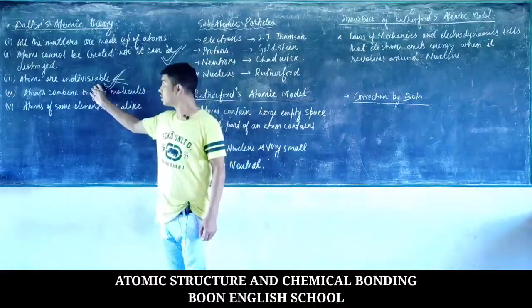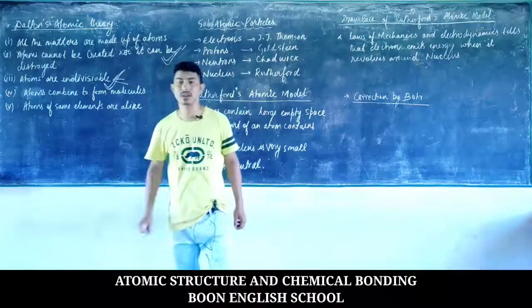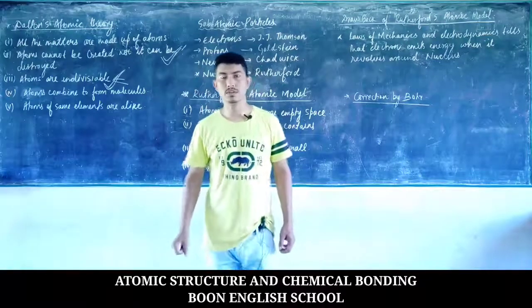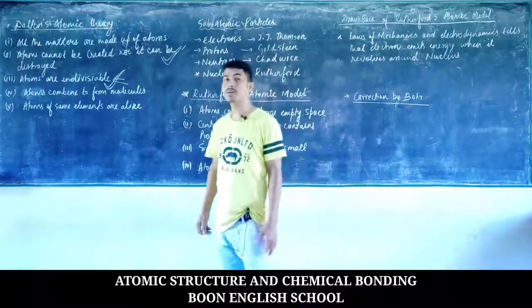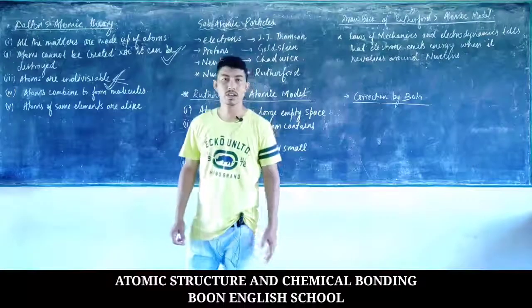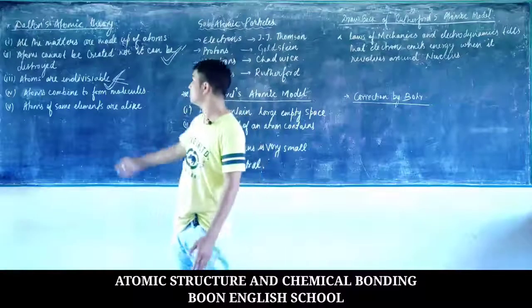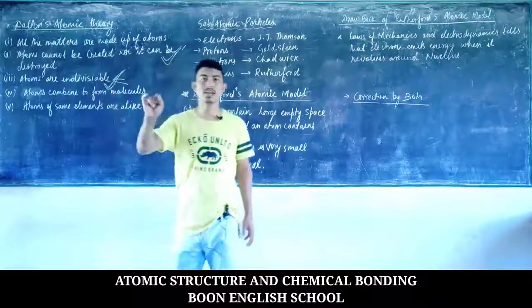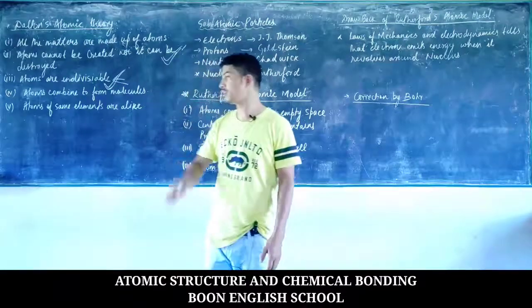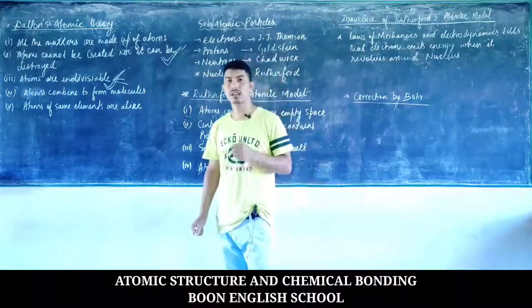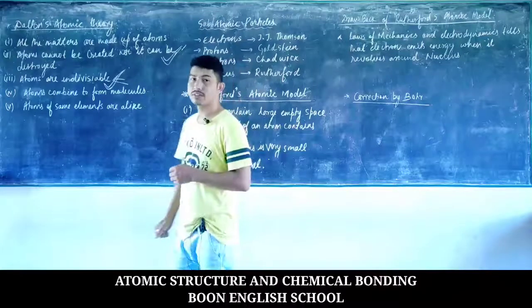Another difference is that Dalton said that atoms are indivisible, but with the discovery of the 3 subatomic particles, it has been proved that atoms can be divided into 3 parts. They are the electrons, protons and neutrons. So that's the first and the most important question of this chapter.